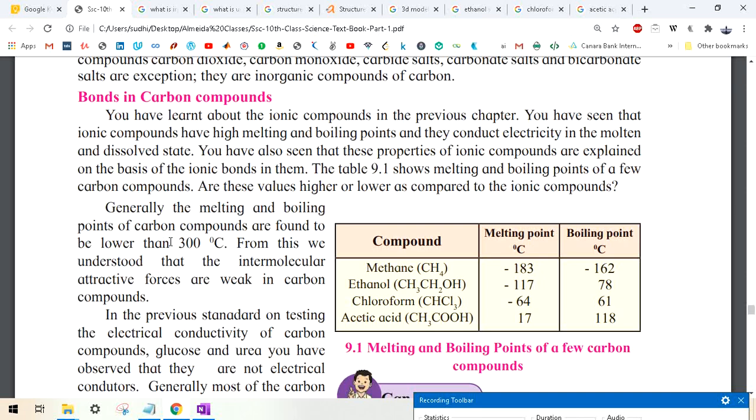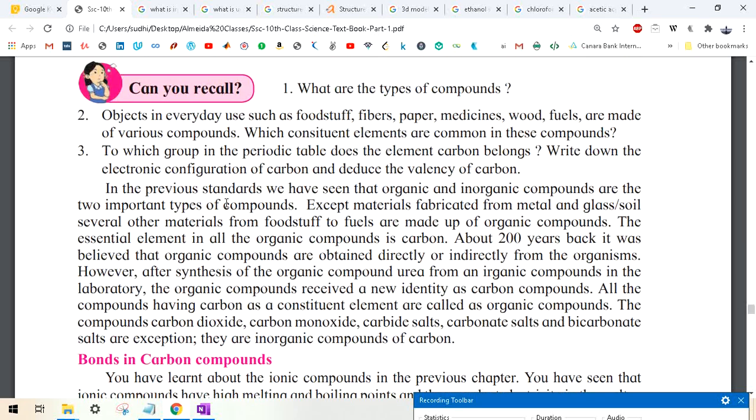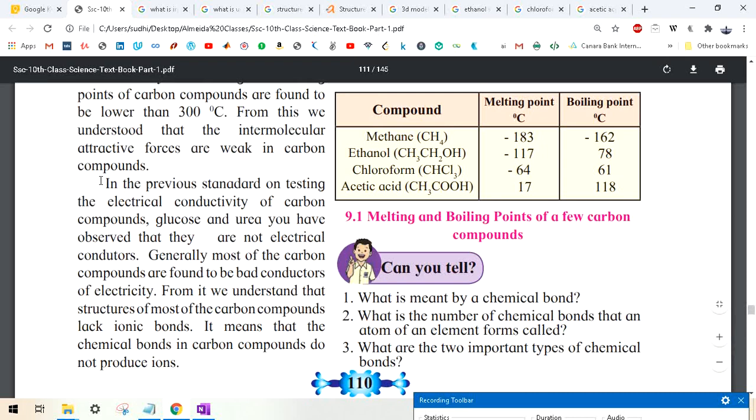And if we talk about the data, it is lower than 300 degrees Celsius. This is the first piece, that is, it is important for me to explain you everything. Now let's read the next line. In the previous standard on testing the electrical conductivity of carbon compounds, glucose and urea, you have observed that they are not electrical conductors. Okay, you must have done this in last class.